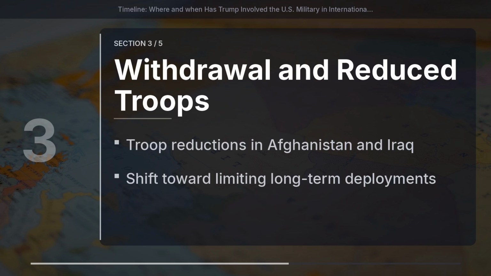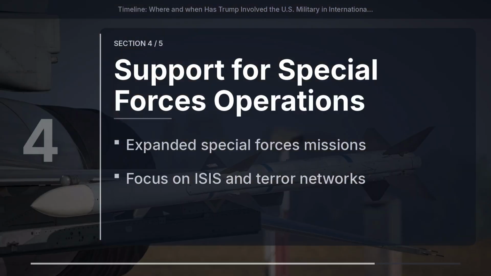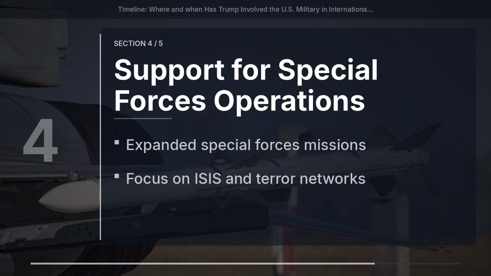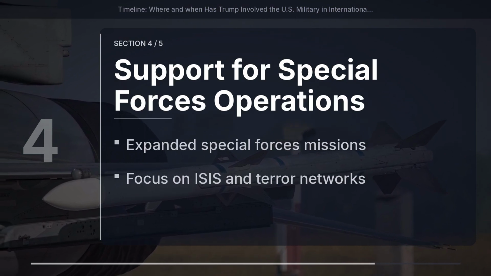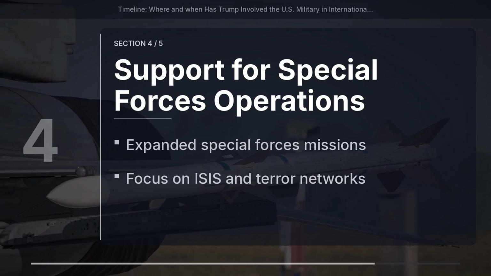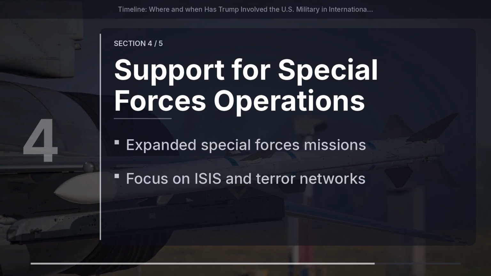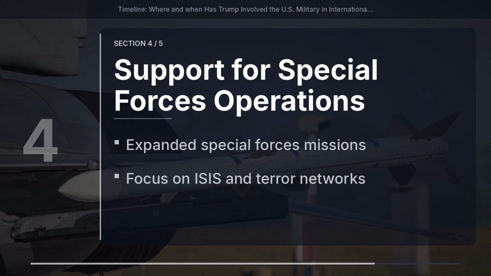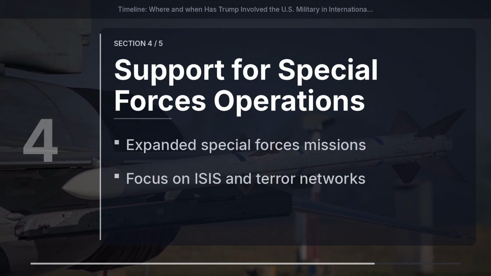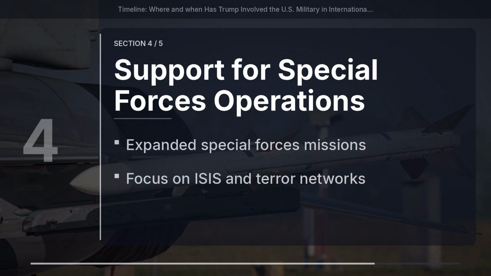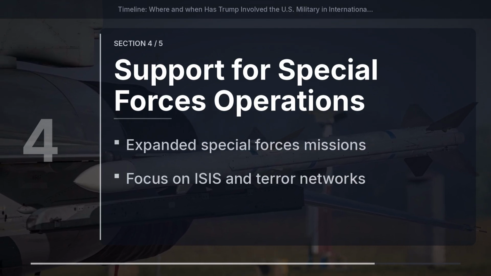Beyond large-scale strikes, the Trump administration increased reliance on special operations forces. These missions focused on dismantling ISIS cells and terror networks in various countries, including Syria, Somalia, and Yemen. These targeted operations often flew under the radar, but represented a significant form of military involvement, showing a preference for surgical, tactical engagements over full-scale wars.